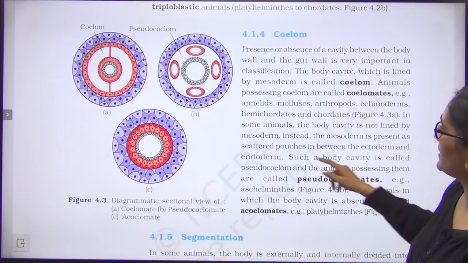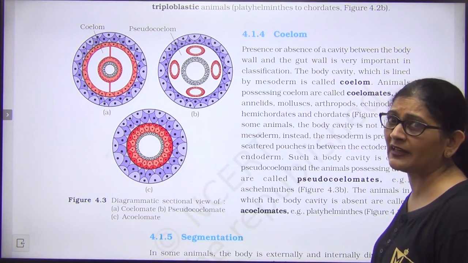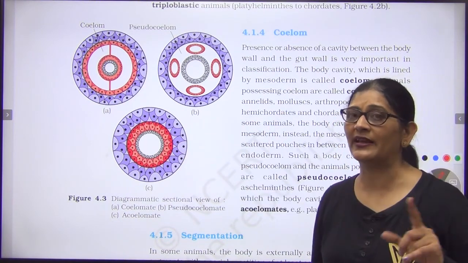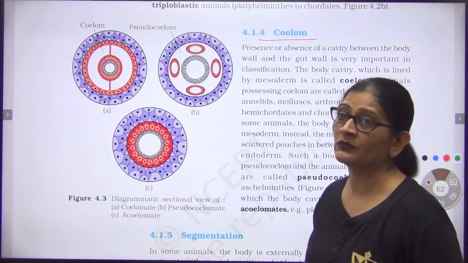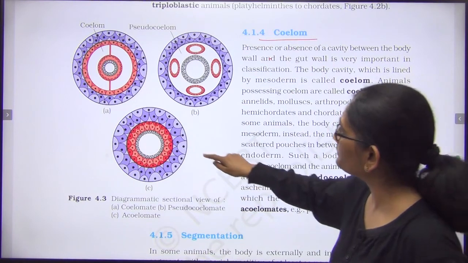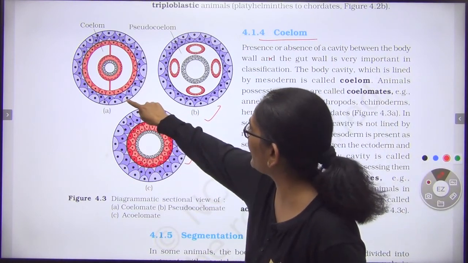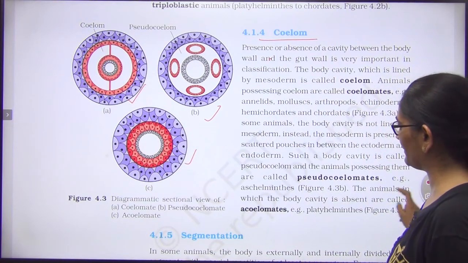This is a very important question in your school exam. Very important. Your teacher will ask a 3-mark question: what are the 3 types of coelom? They are acoelomate, pseudocoelomate, and coelomate. You have to give the diagram, definition, and examples.